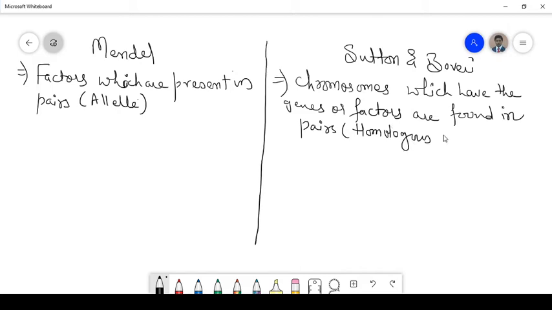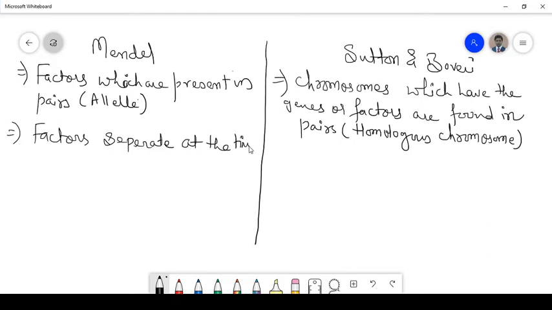Now children, can you tell me what you mean by homologous chromosomes? Homologous chromosomes are those chromosomes that have the same structure of genes, and the loci of the genes are also the same. That type of chromosome is known as the what, children? The homologous chromosome. The other point was that the factors, or the alleles, separate at the time of gamete formation.